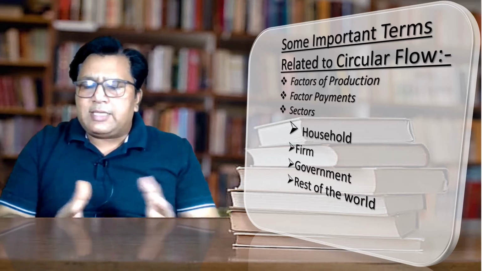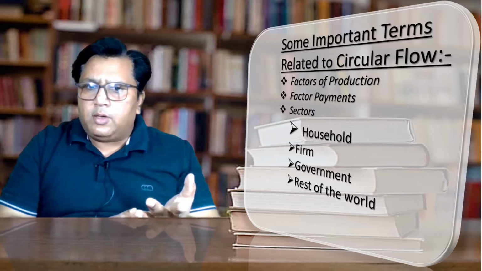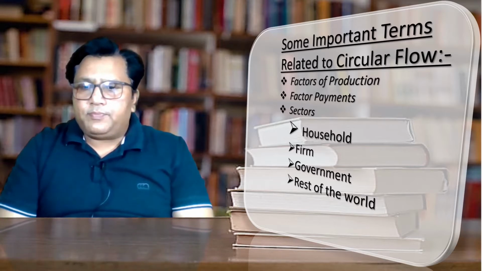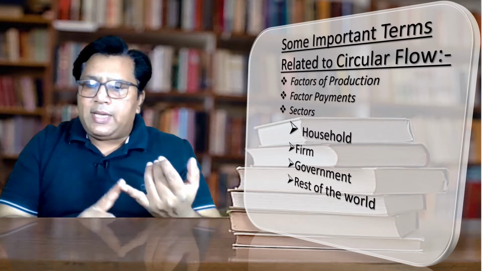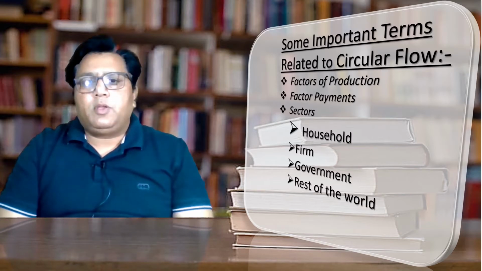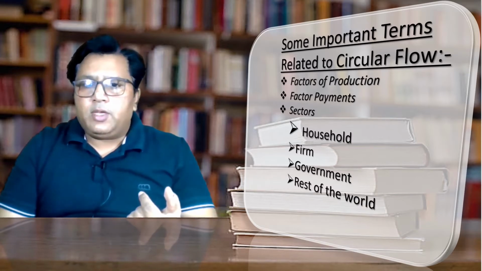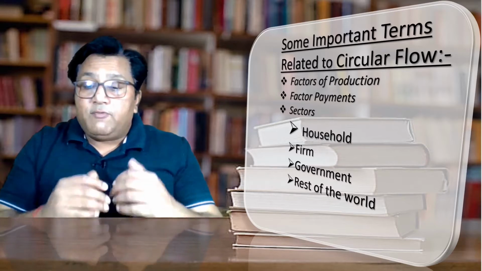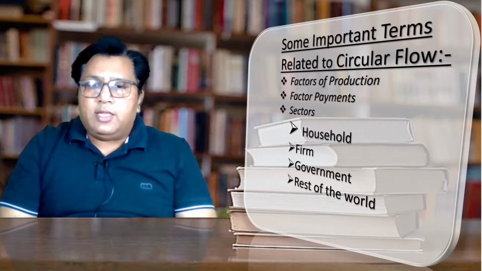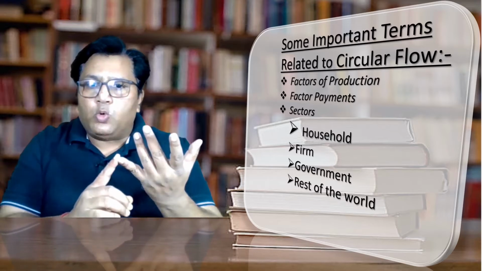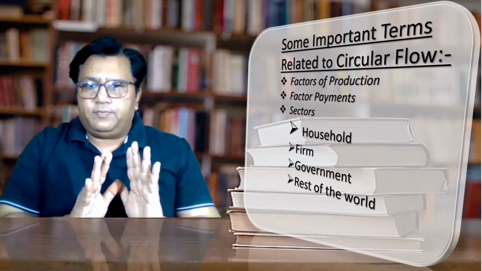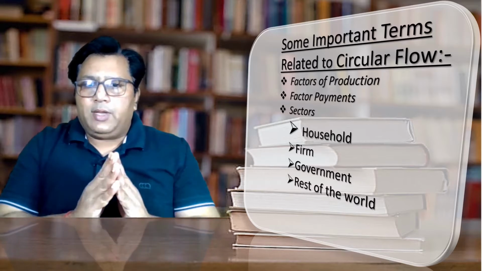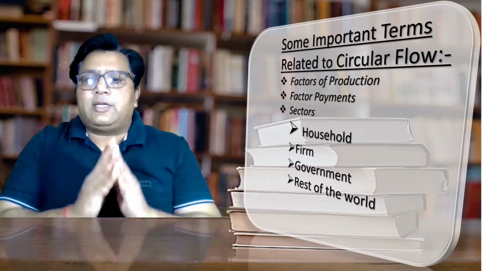So all the four sectors are clear: household, firm, government, and rest of the world. There are two types of economies. One is called the open economy and the other one is called the closed economy. Open economy is that economy where all the four sectors play an important role. Whereas in the case of the closed economy, only the household and the firm play a role. In the 12th standard, we only have the closed economy. It means we only have the two sector economic model.